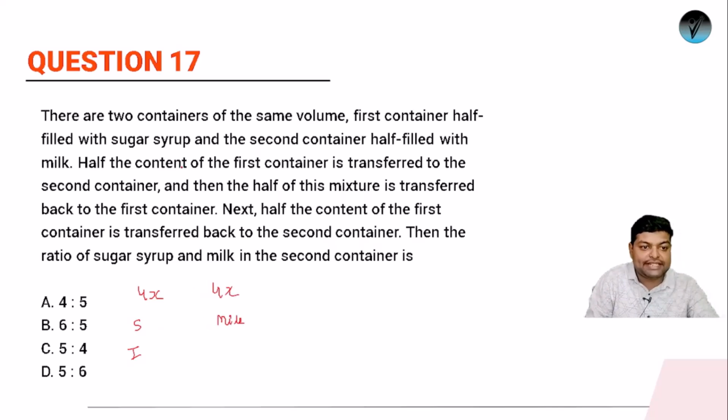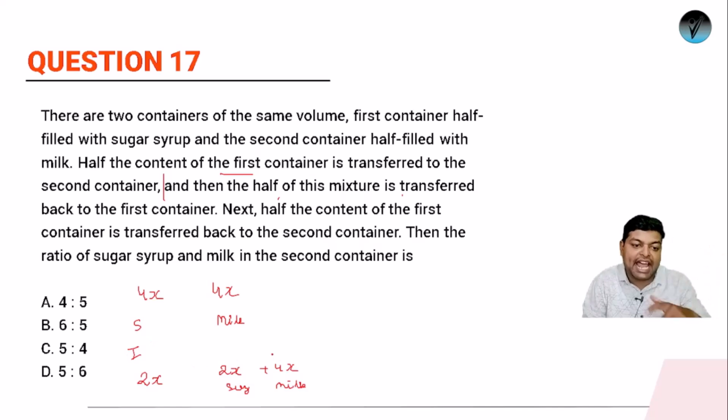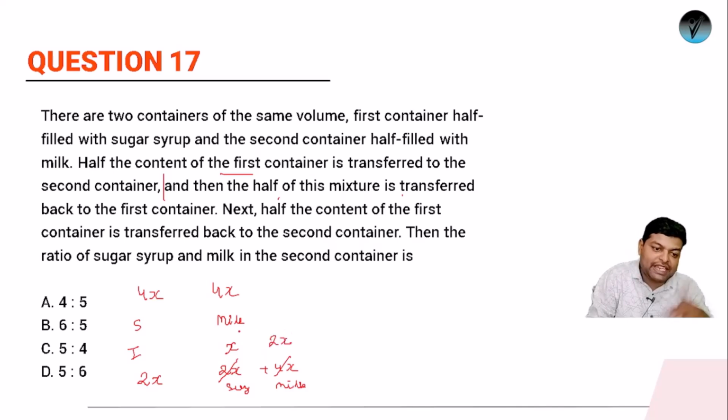Now what we have done, let's see, half the content of the first container is transferred. So when we will be transferring half of the content, in this we will be having 2x of sugar, and in this we will be having 2x sugar and 4x milk. ठीक है, next, and then half of this mixture is transferred back to the first container. Now when you will be transferring half of it, तो देखो half sugar इसमें से चला जाएगा and half milk will come. सो अगर ये 2x शुगर है, तो इसमें से हाफ शुगर चला गया, so how much sugar will be left? In this only x sugar will be left and milk कितना होगा, 2x will be left. तो ये same चीज उधर transfer हो जाएगा.